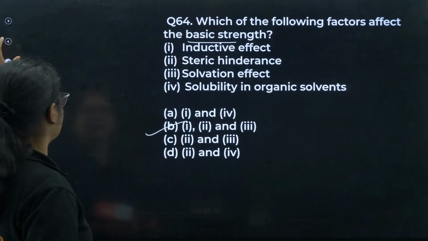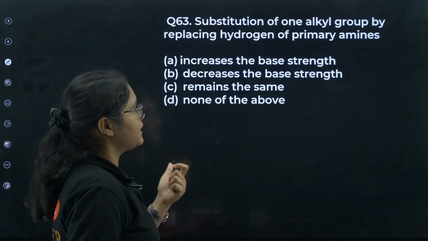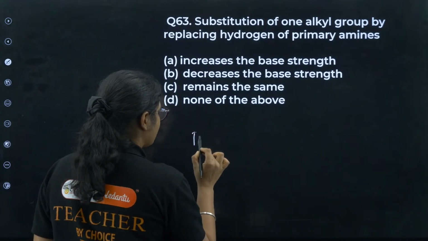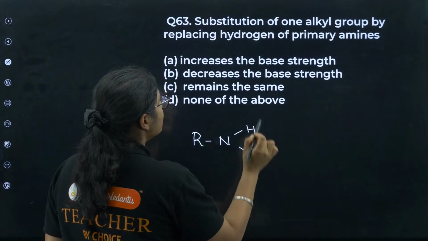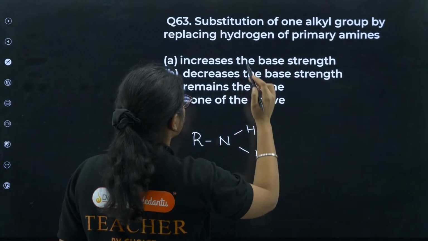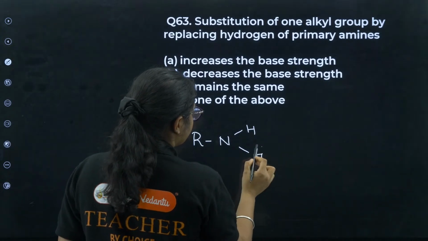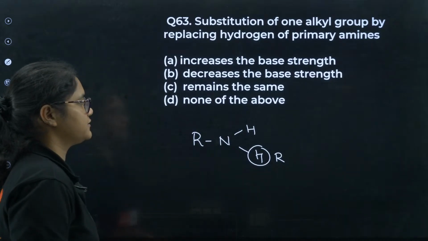Okay. Next, 63. Substitution of one alkyl group by replacing the hydrogen of primary amine. So if you see that you have primary amines, this is primary amines, right? And substitution of one alkyl group by replacing the hydrogen of primary amines. If you replace this one with one R group, then what will happen to the basic strength?